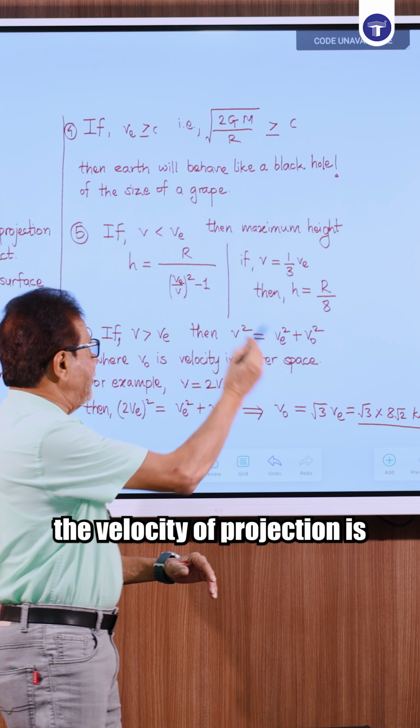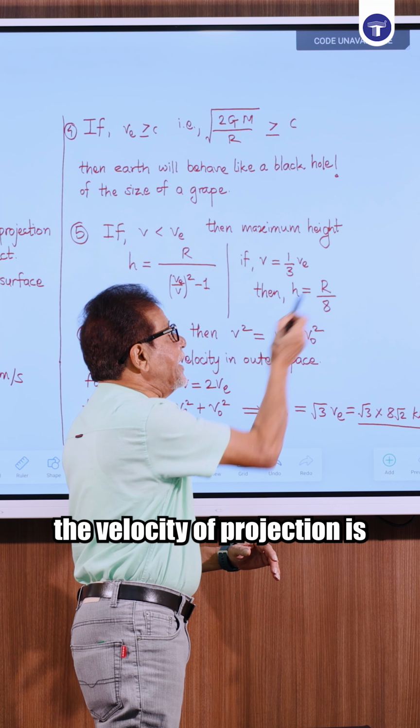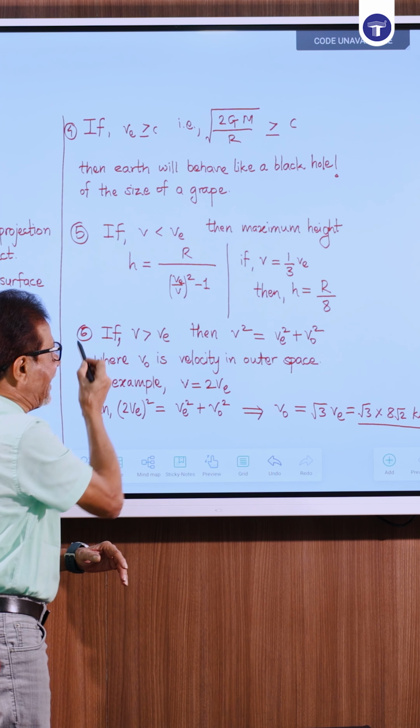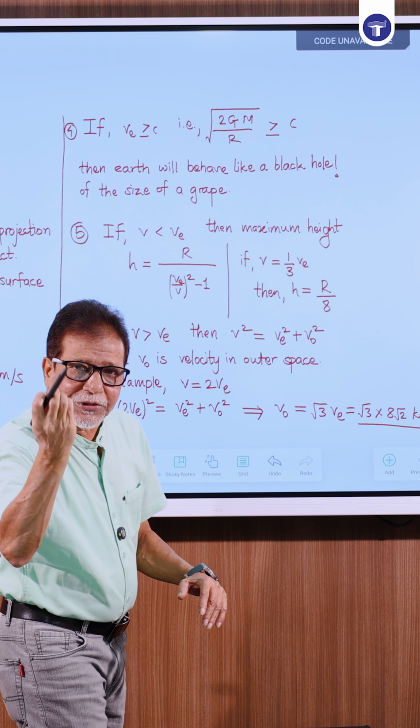Suppose, for example, the velocity of projection is 1/3 of the escape velocity, then keeping the values in the formula, I will get h equals r by 8. You can solve in 2 seconds.